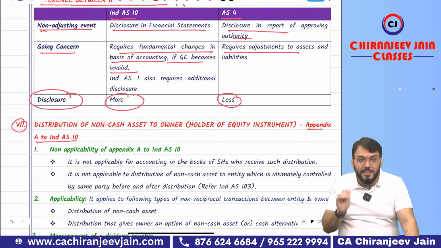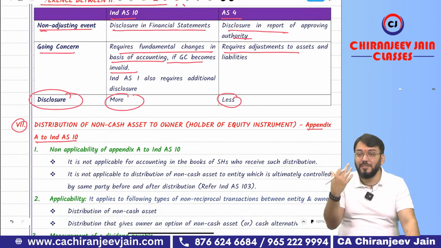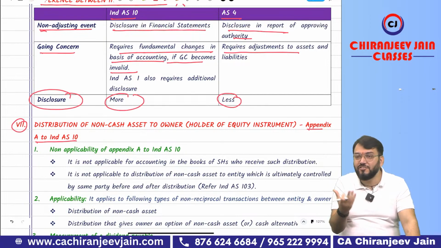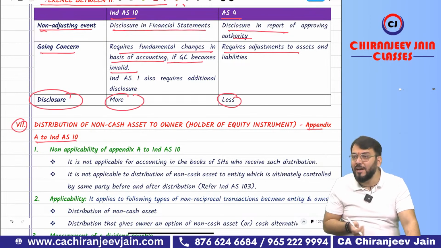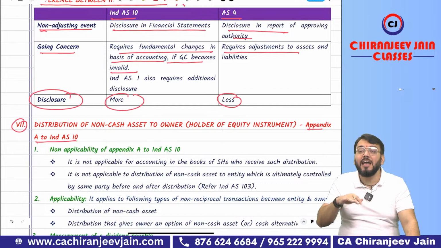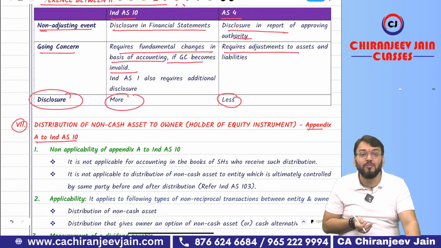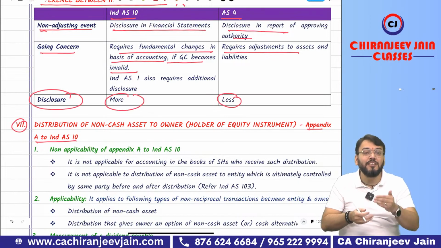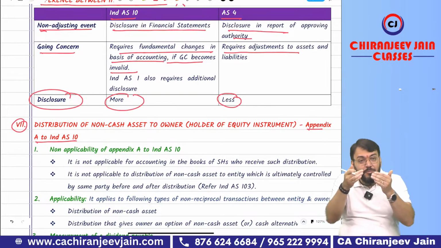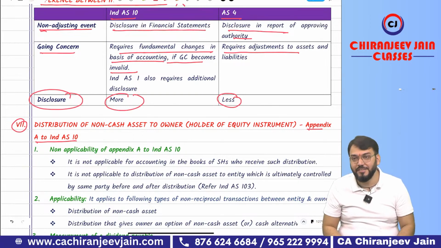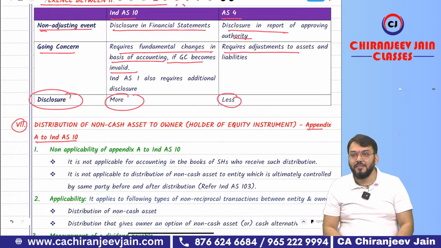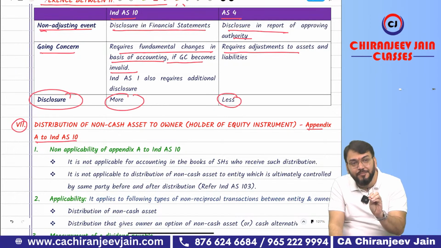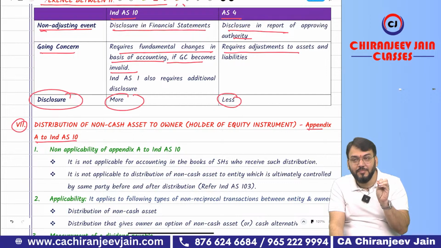They give interpretations for new developments or new types of transactions. It is quite possible IFRS may be silent for a particular transaction or event, so some interpretation is required. That interpretation becomes an appendix, and the appendix has been added to the respective Ind AS.